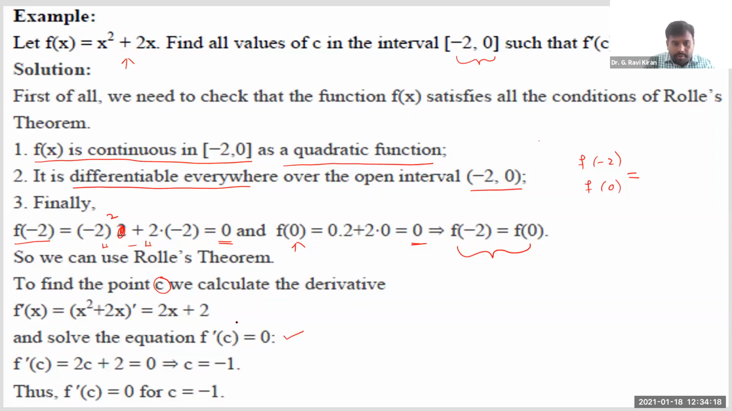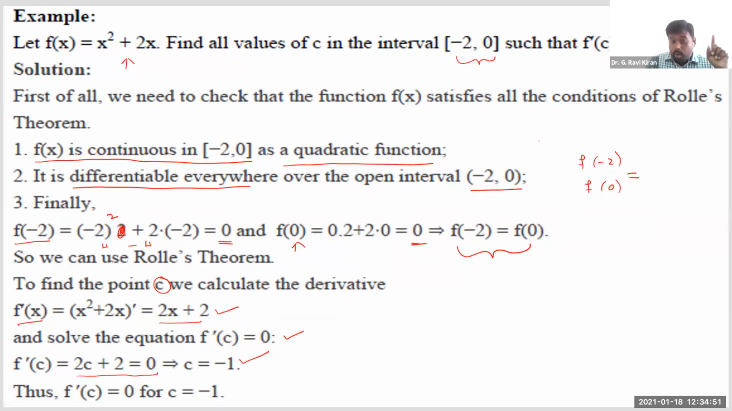To verify this, as we did already, f dash of x we got as 2x plus 2. Now I'm just verifying f dash of c is equal to 0. In this expression, I'm substituting x equal to c. So f dash of c is 2c plus 2, and I'm equating this f dash of c to 0. By equating, we get the value of c as minus 1.